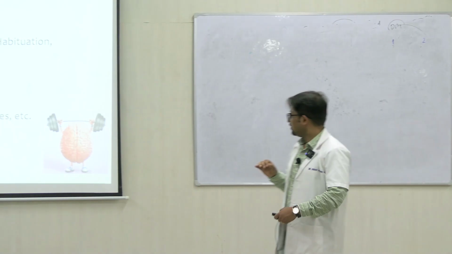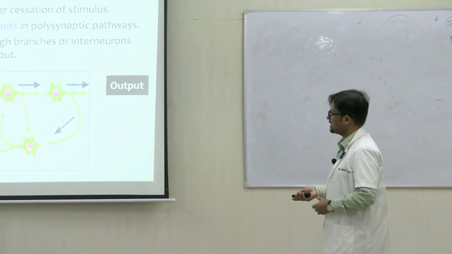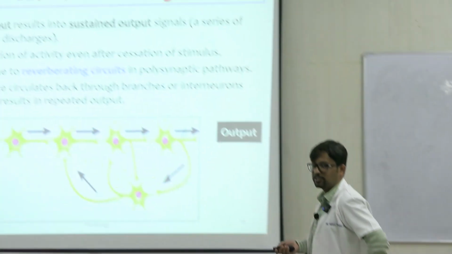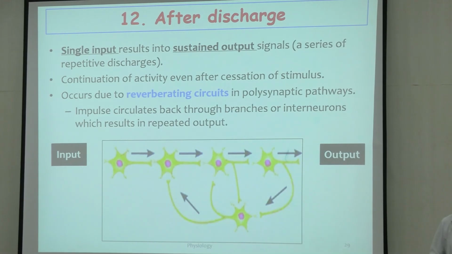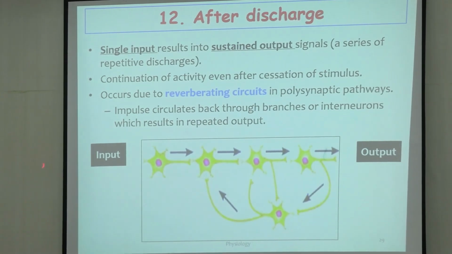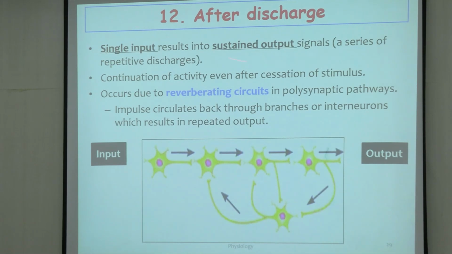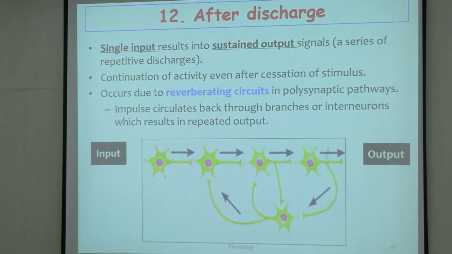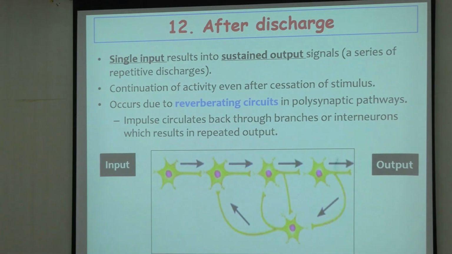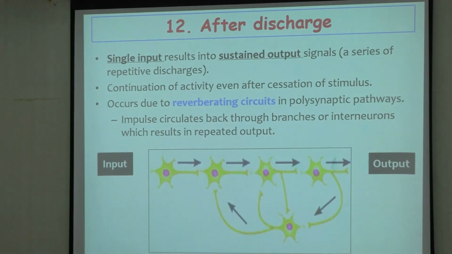Right? Okay. Moving on to the last property, it is after discharge. After discharge means after one particular input, or a single input, the output of the system is continuous or sustained, right? For after discharge to happen, the circuit type should be special.